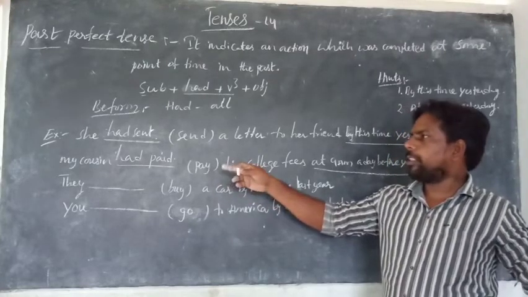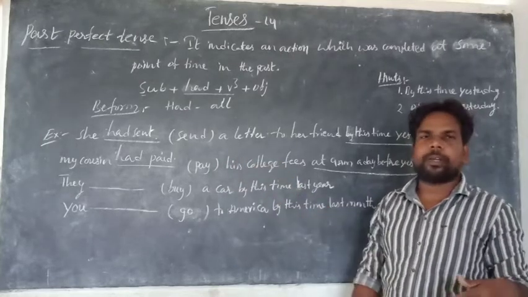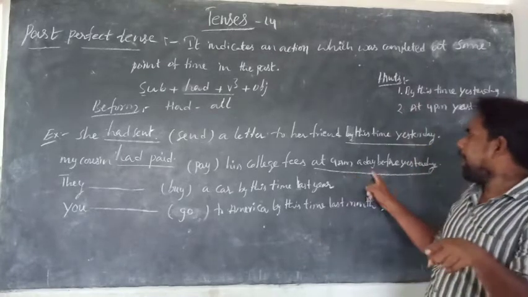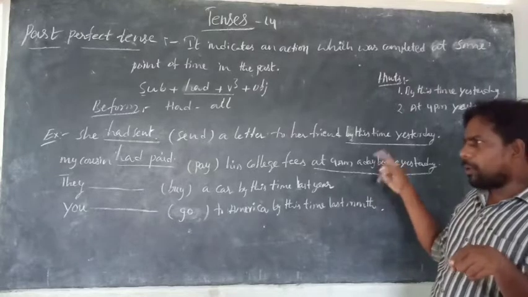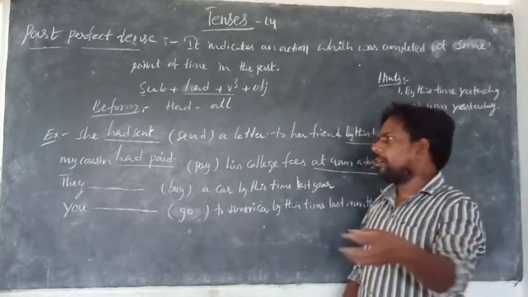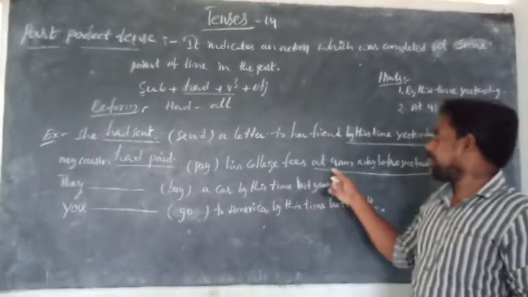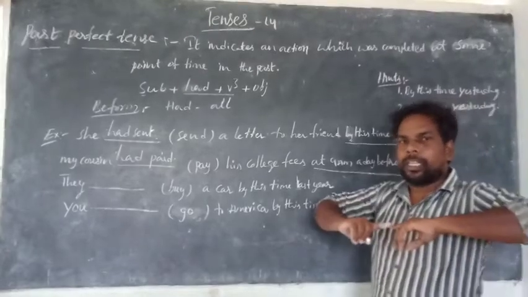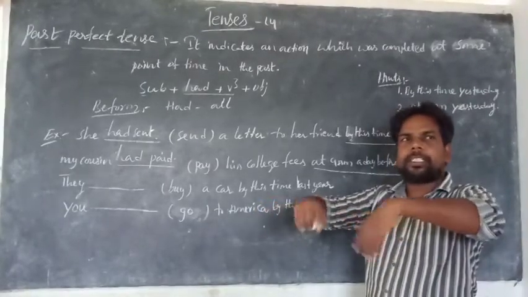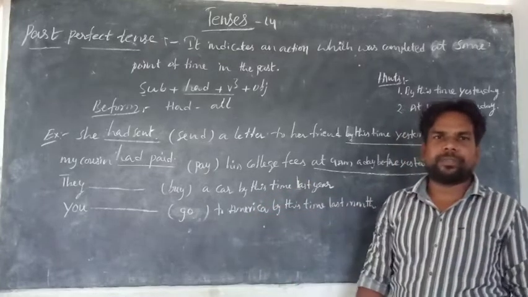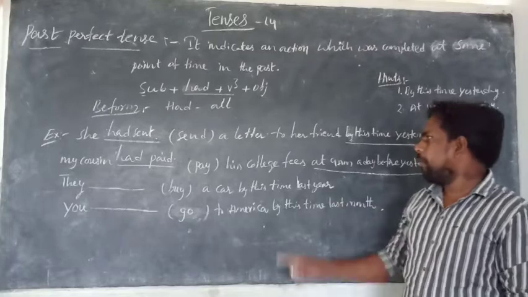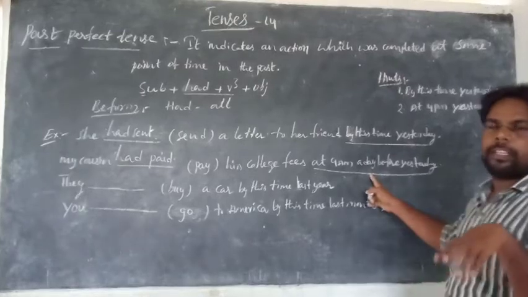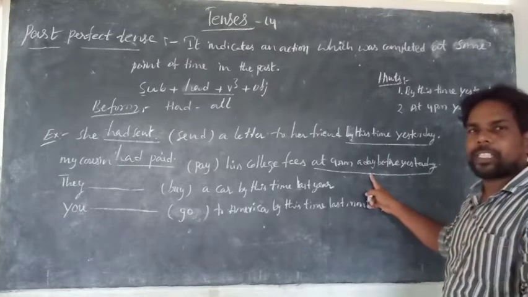When you write, My cousin had paid his college fees, what happened? He completed paying the college fees at 9 a.m. the day before yesterday. Or you can write, My cousin was paying his college fees at 9 a.m. the day before yesterday. At this time, he was in the process of paying his college fees. Is it clear? So when this type of time indication is in the given sentence, you can write past continuous and past perfect.